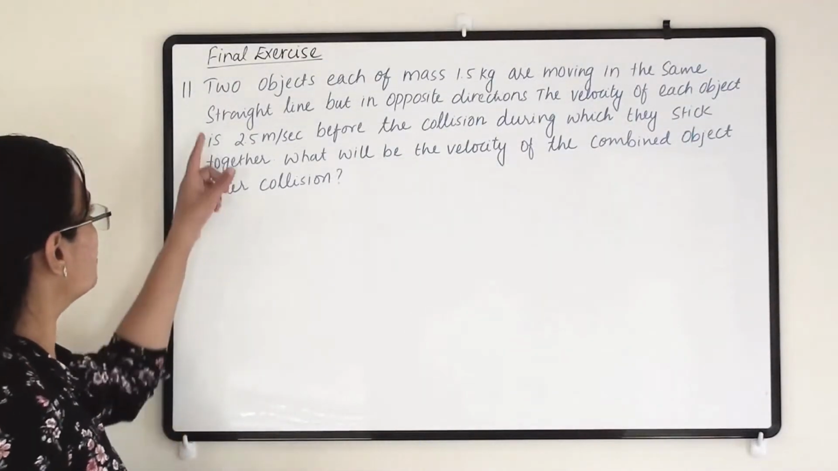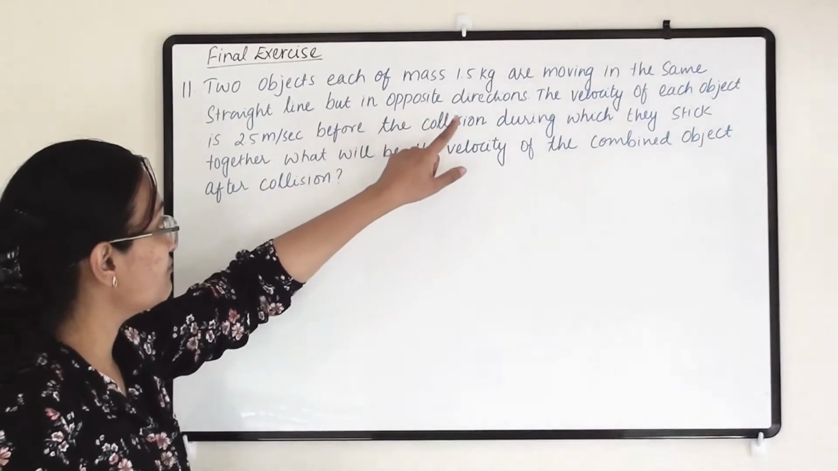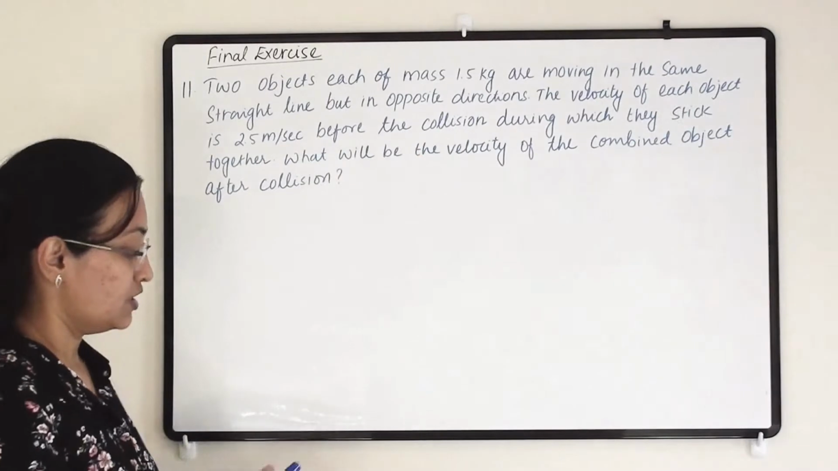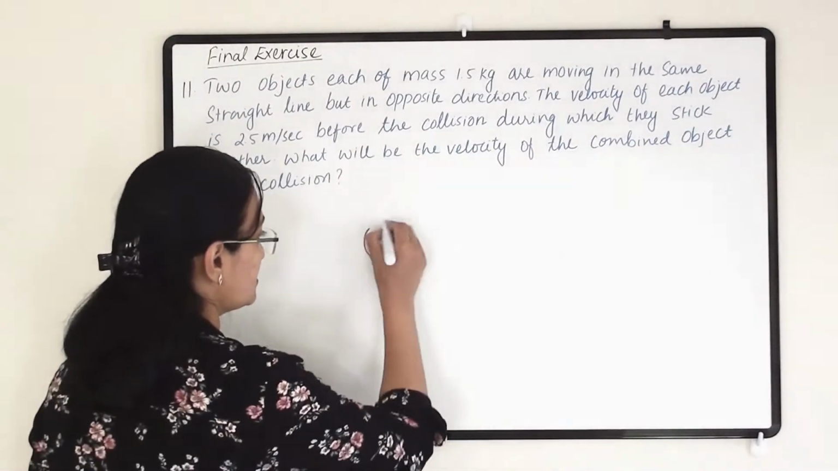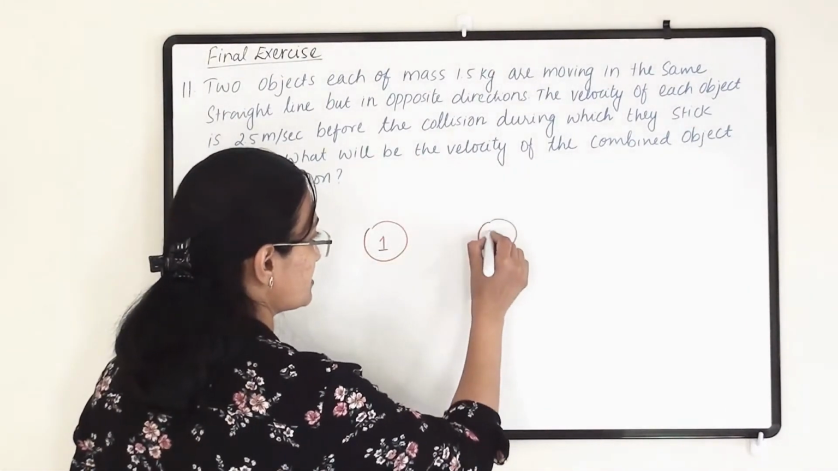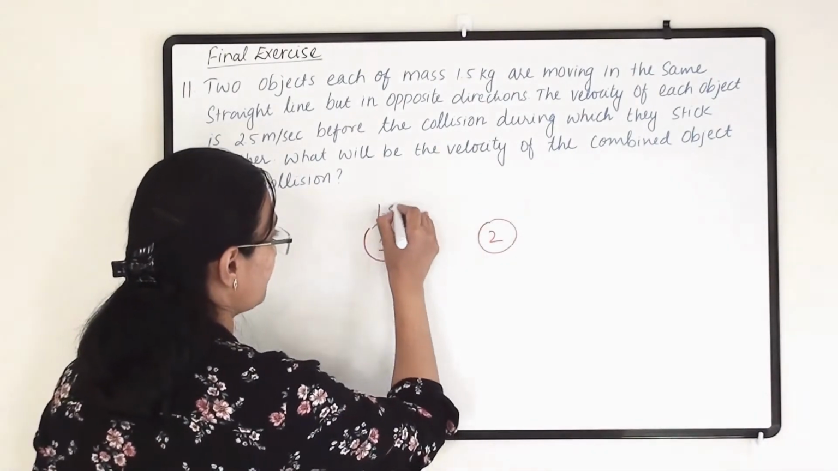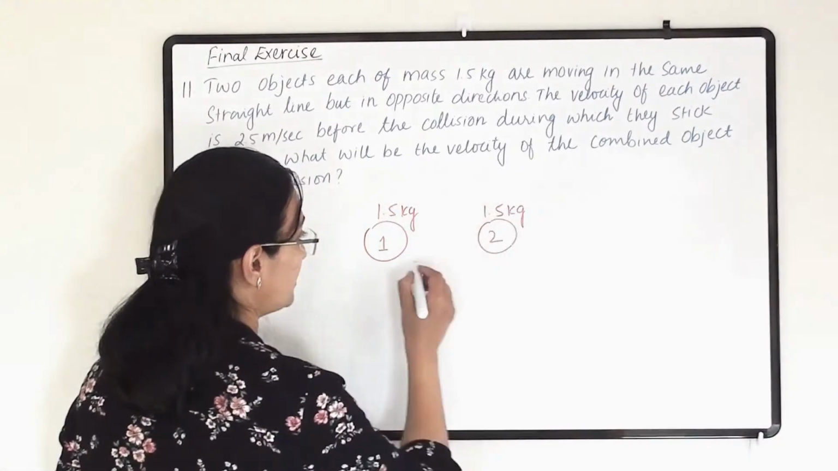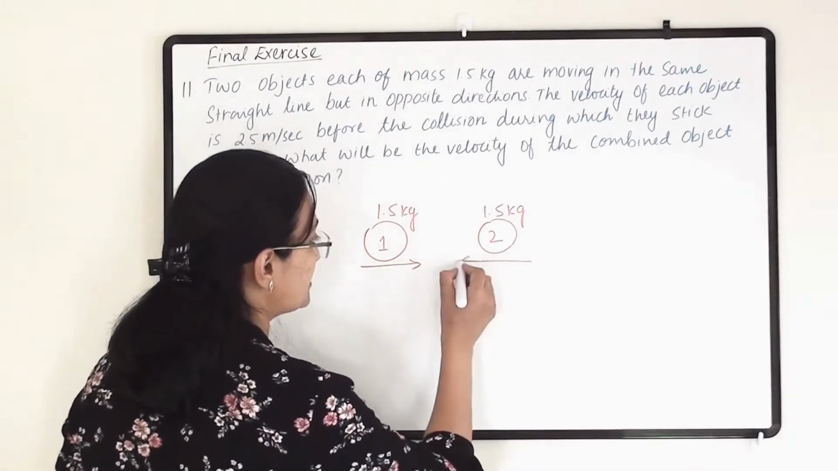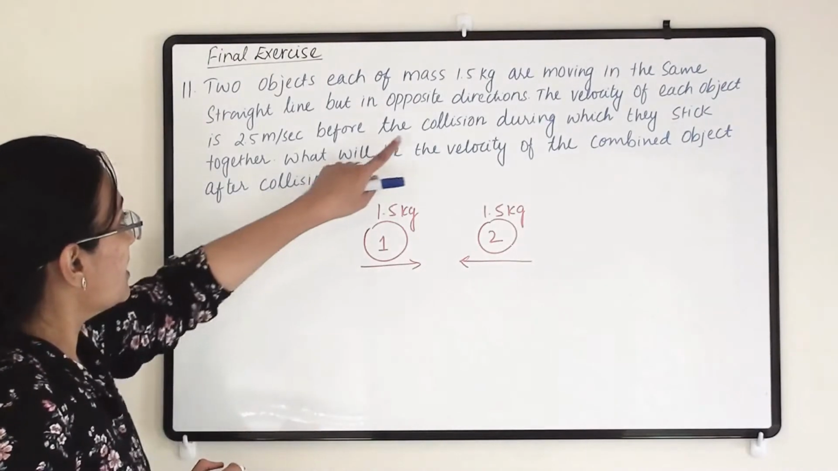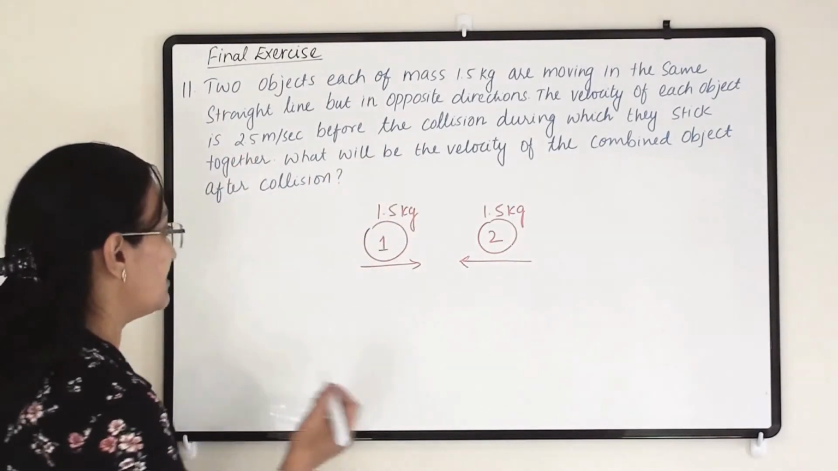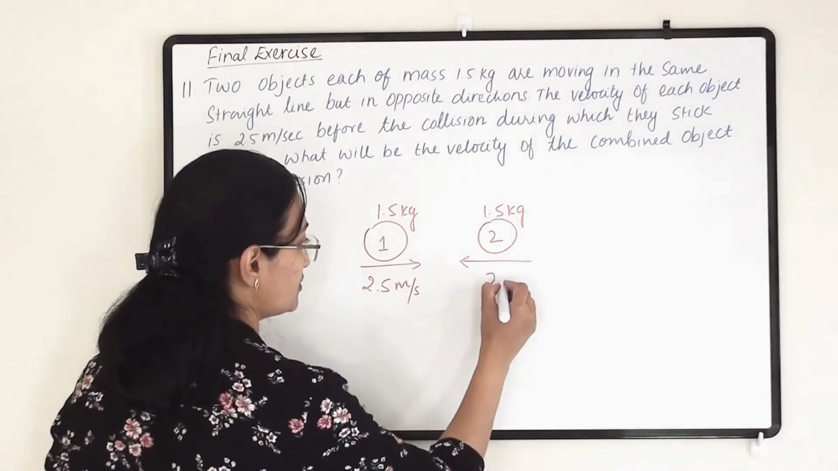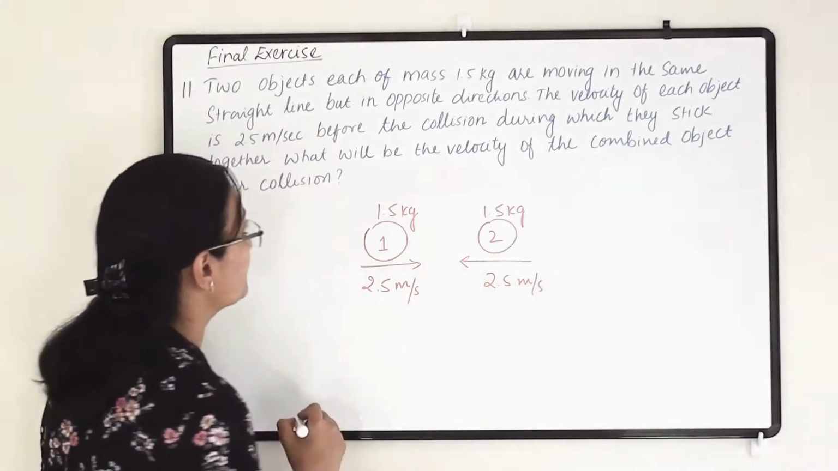Question number 11. Two objects, each of mass 1.5 kg, are moving in the same straight line but in opposite direction. So two objects are there. This is object 1 and this is a second object. Both are having 1.5 kg mass. Their masses are equal and they are traveling in opposite direction to each other. The velocity of each object is also equal, that is 2.5 meter per second. Here also it is 2.5 meter per second.